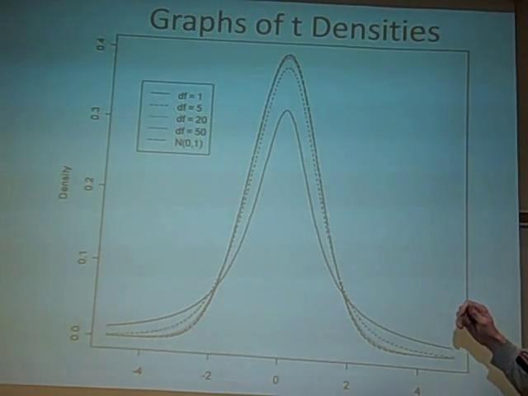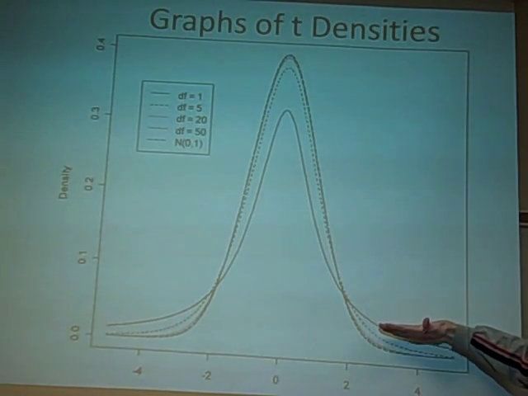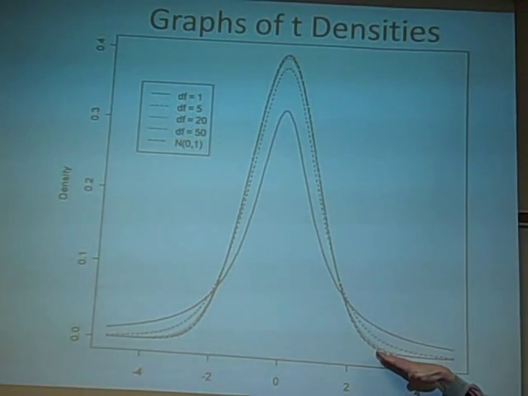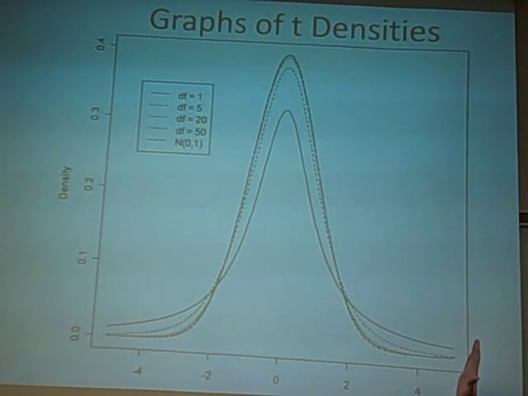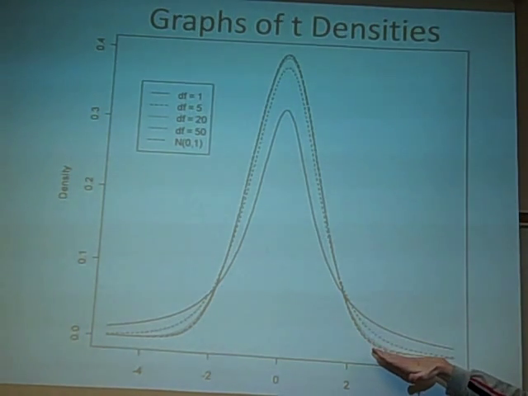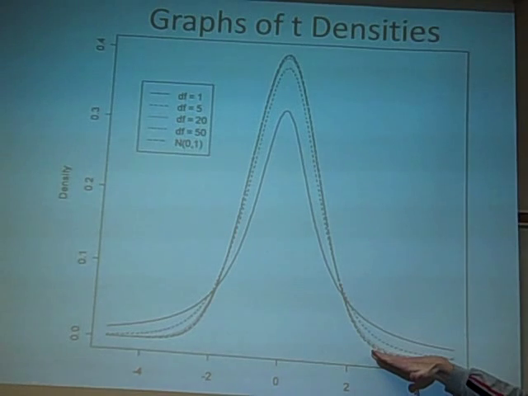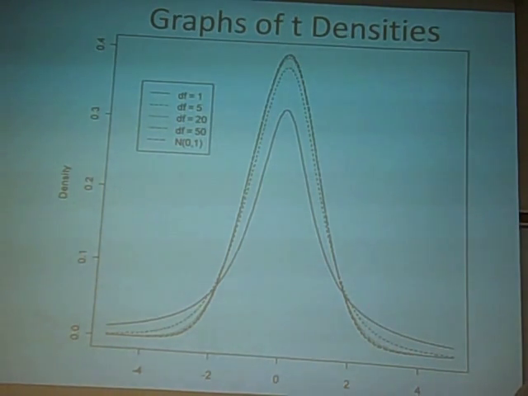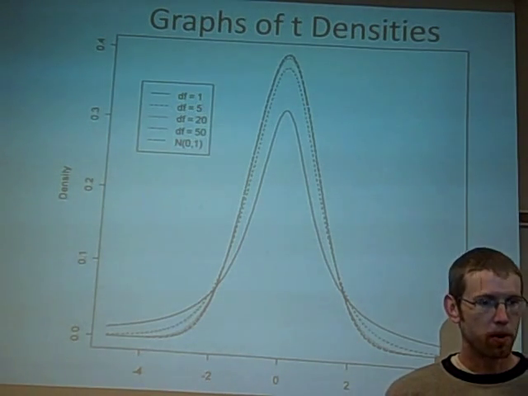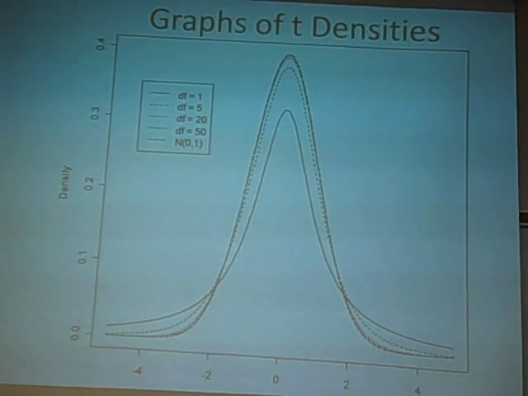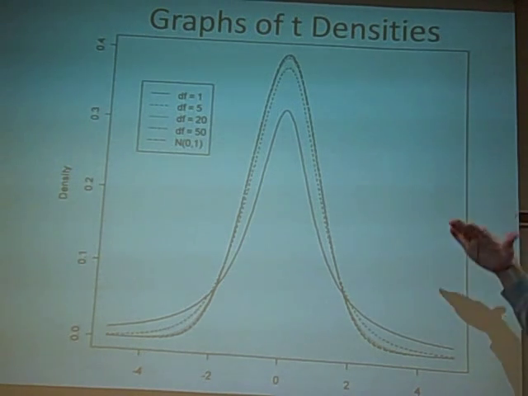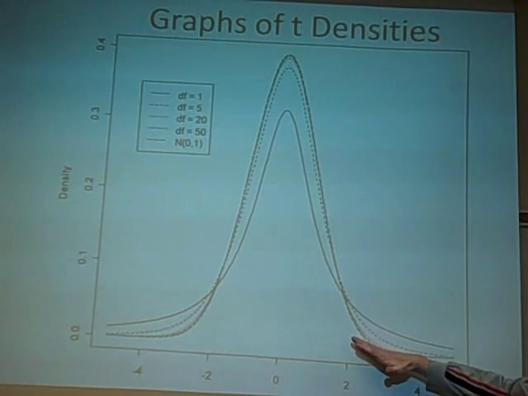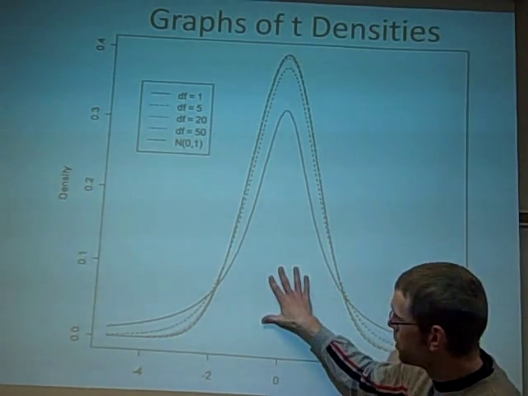Is the Z going to be the highest or the lowest out here in the right tail? It's going to be the lowest, right? The Z has the least amount of area in the tails. So what about here in the middle? It's the tallest, because they all have to have a total area of 1. They're all valid density curves. So you can just go in reverse order: the Z has the least amount of area in the tails and the most area in the middle.